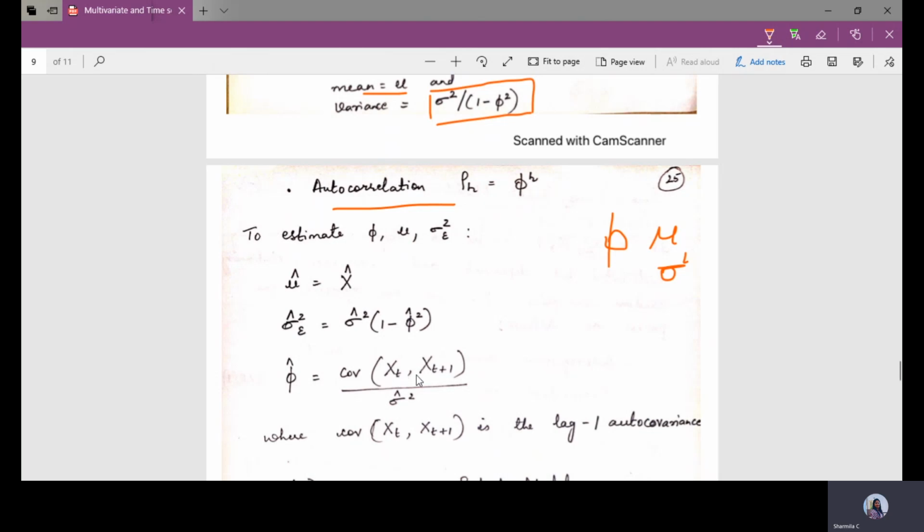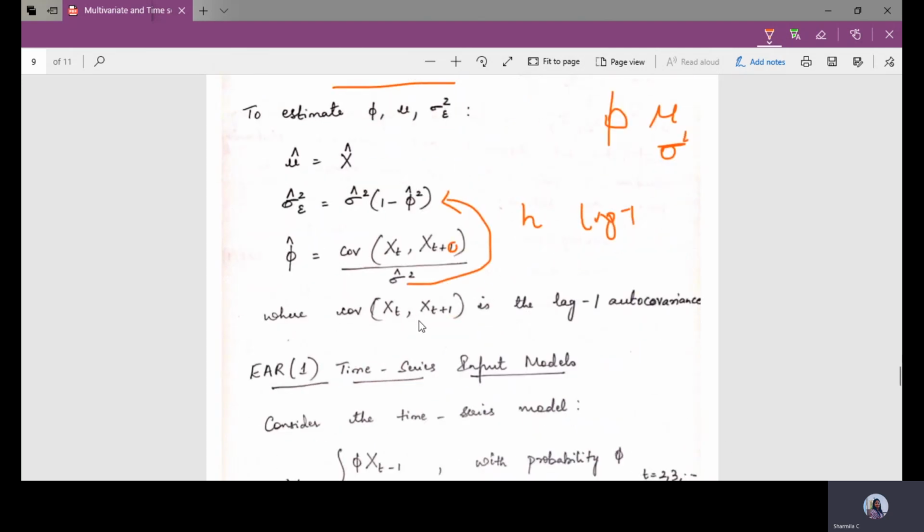Covariance of xt comma xt plus 1 divided by sigma square. Fine. So this is calculated by using this formula, and covariance of xt comma xt plus 1. Here 1 is nothing but the value of h. So here what lag are we going to consider? We are going to consider the lag 1 autocovariance, where covariance of xt comma xt plus 1 is the lag 1 autocovariance. So this is how we are going to find the values.